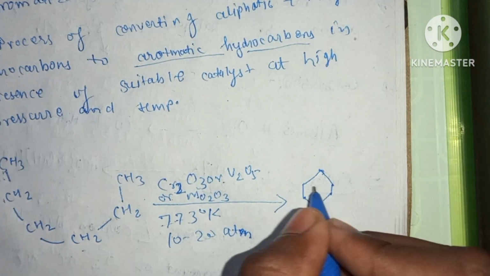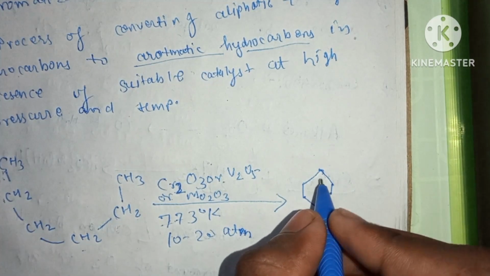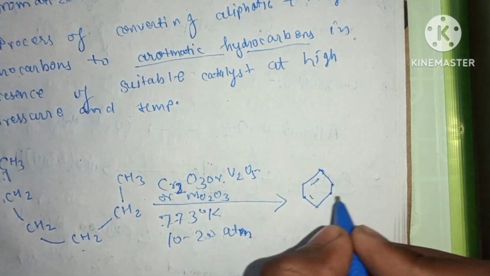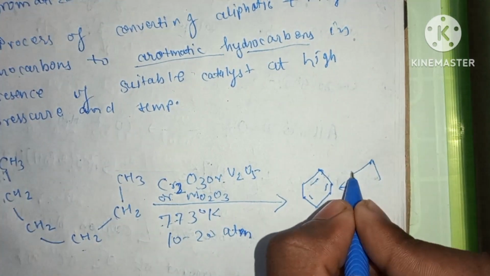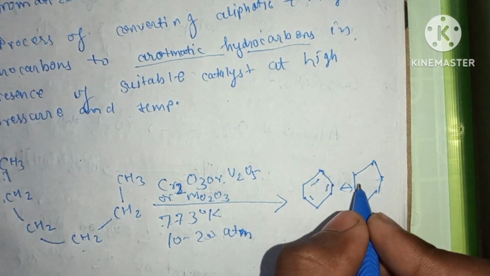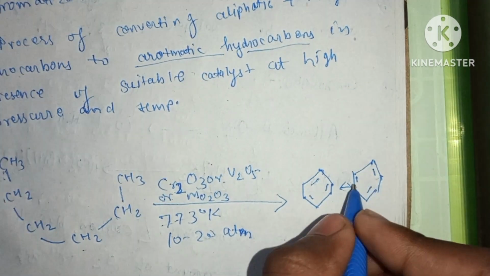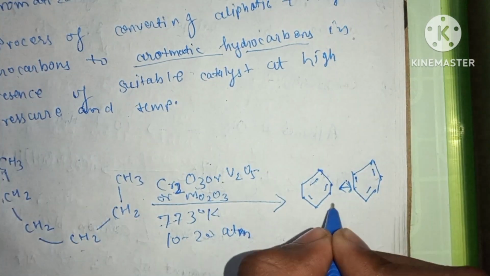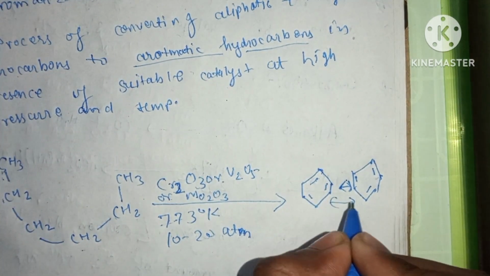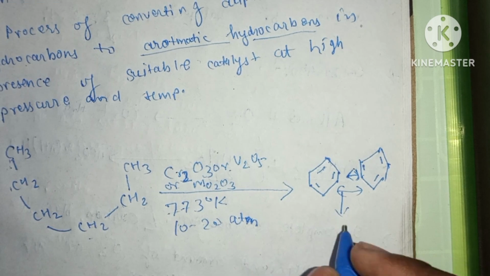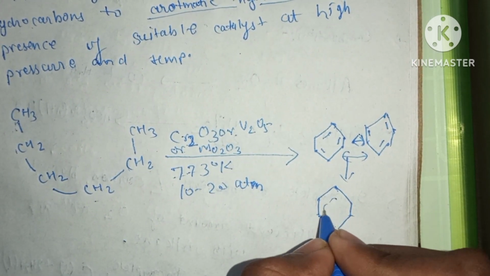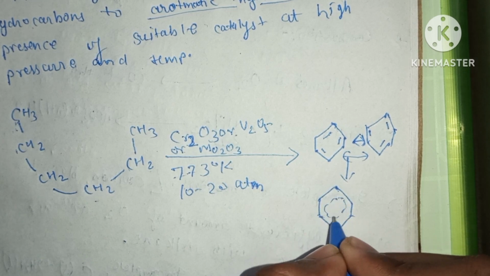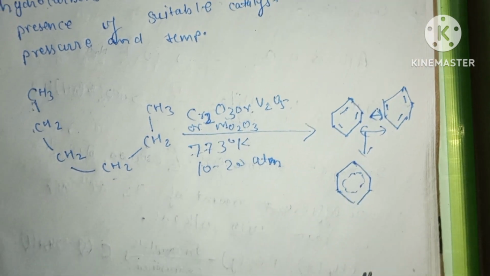This is a very famous aromatic compound, which is benzene. We can also see it like this; these both are the canonical structures of each other, and its hybrid structure is this dotted circle representing the delocalized pi electrons.